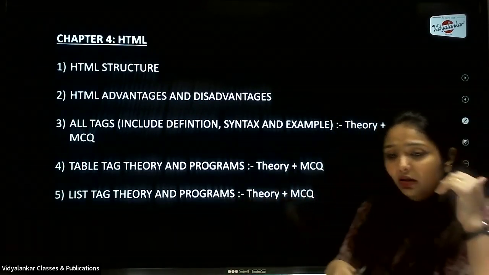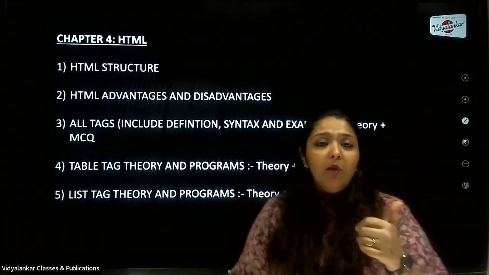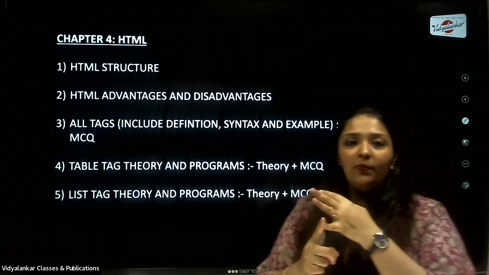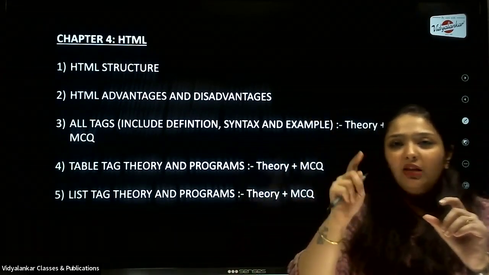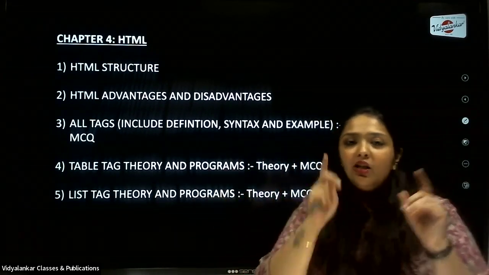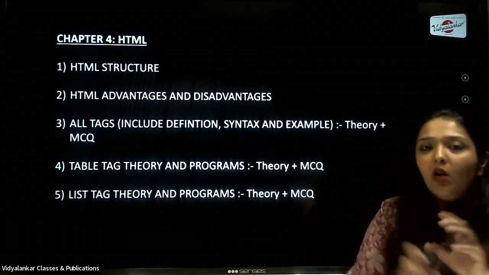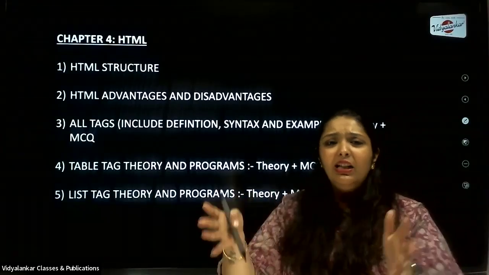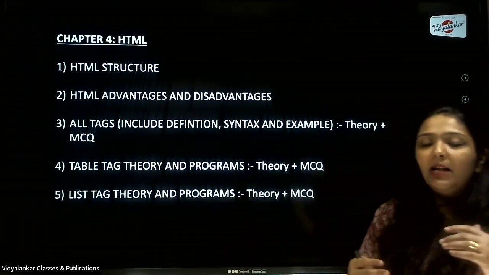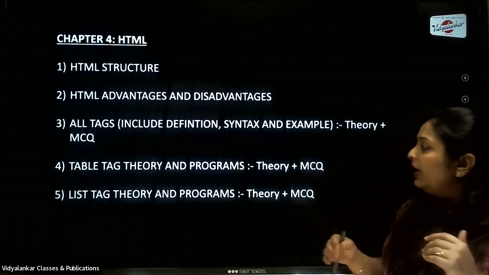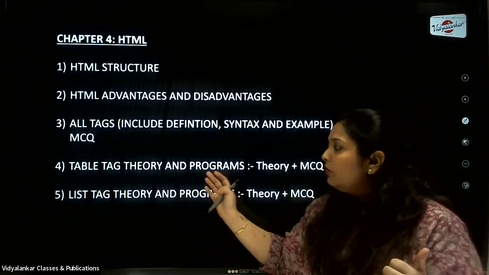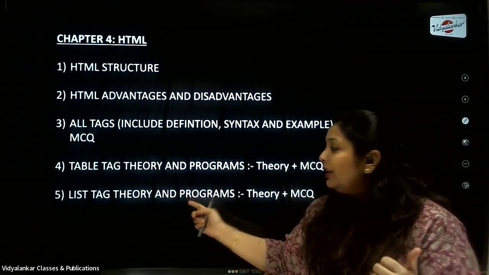Now, when I talk about table tags, I will also talk about your cell padding, cell spacing, col span, and row span. So they focus on whether the child, especially in question number 5, if they ask you to create a table, knows how to merge columns and how to merge rows. So make sure you're using these attributes like col span, row span, then cell padding, cell spacing. Okay. Again, they can even be asked as part of your MCQs. So that's it.